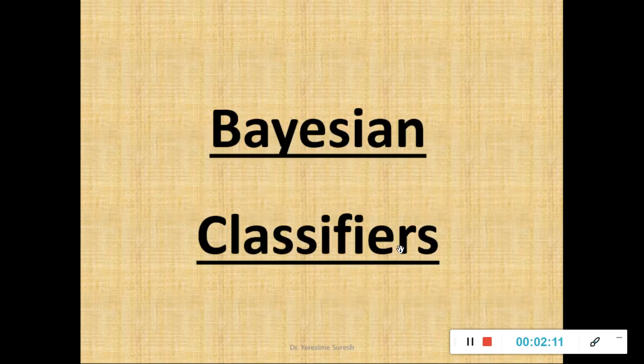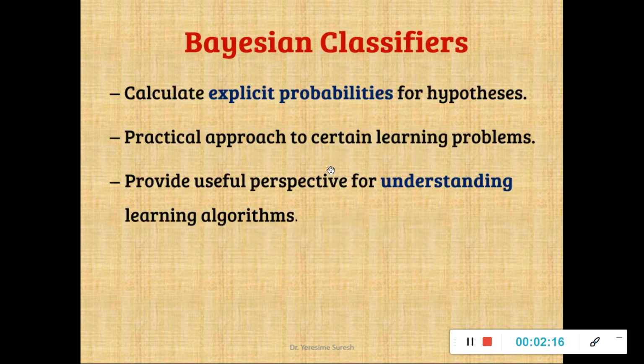We'll now see what exactly Bayesian classifiers are in this video session. At the end of the session, what exactly will you learn? First, you'll learn how to calculate explicit probability for a given hypothesis. A hypothesis is nothing but an assumption that is true. So for an assumption that you assume to be true, you'll be able to calculate the probability.